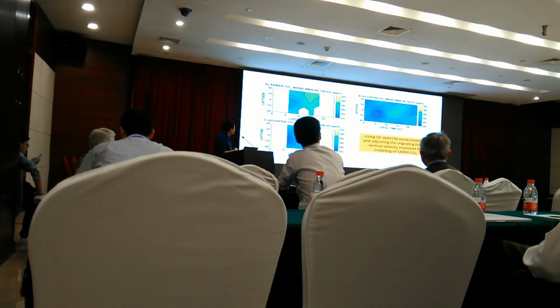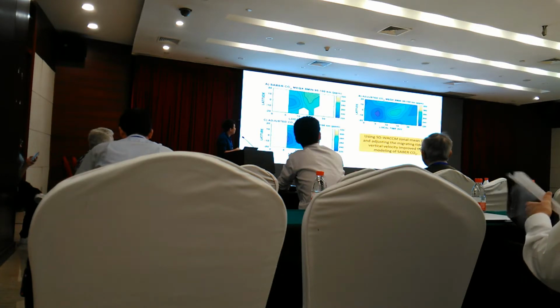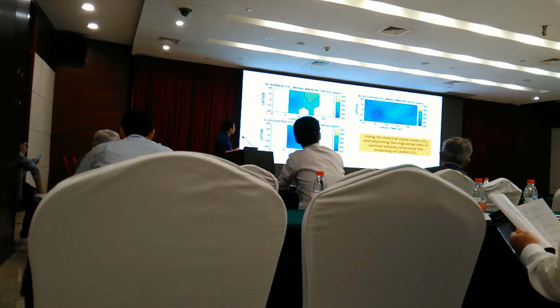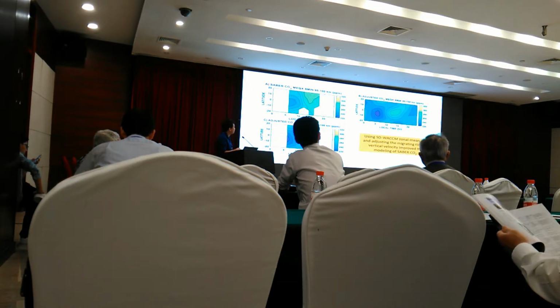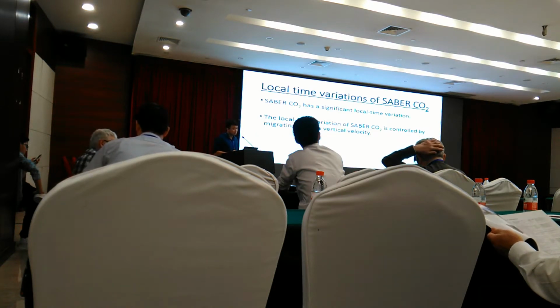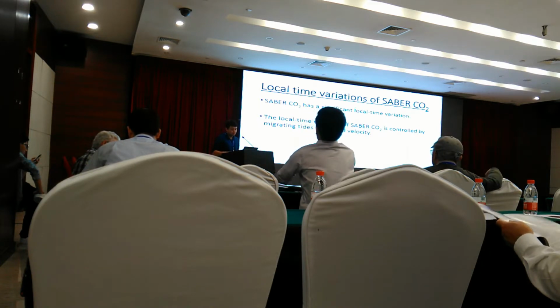So here again, this is SABER, so there's the local minimum in the morning and the local maximum in the afternoon. This now is the result of the calculation that we did. So now we're able to reproduce the local minimum in the morning and the local maximum in the afternoon. So clearly there is a local time variation in CO2, and we were able to simulate it by changing the migrating tides in vertical velocity.